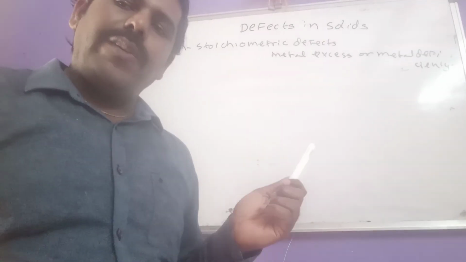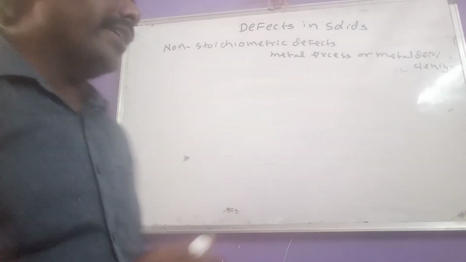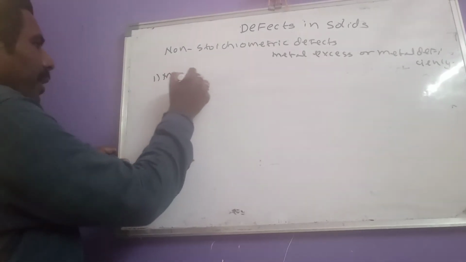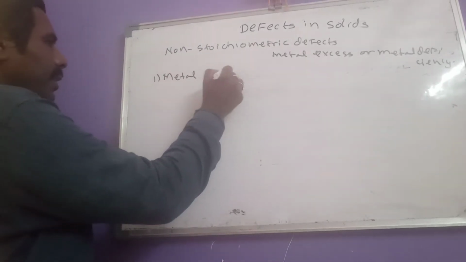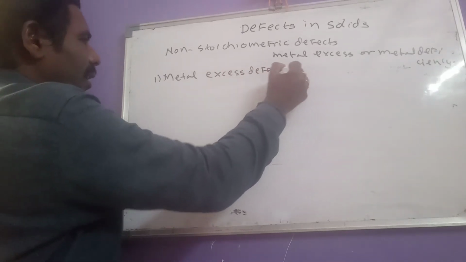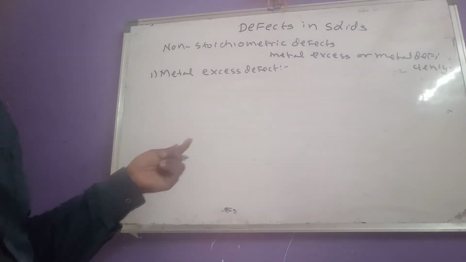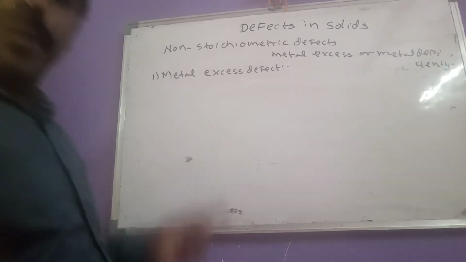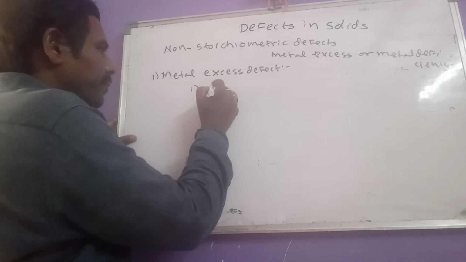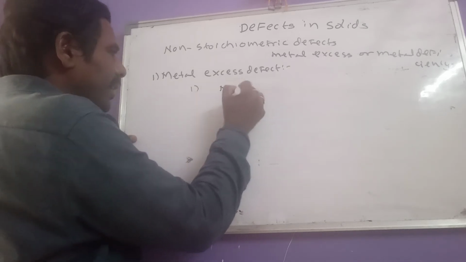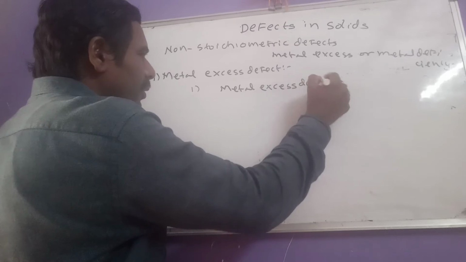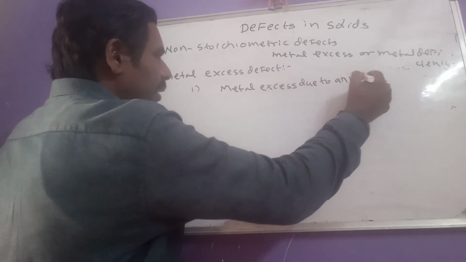So let us see first the metal excess defects. The first one in non-stoichiometric defects is the metal excess defect, and it is again of two types. In that, the first one is metal excess due to anionic vacancies.